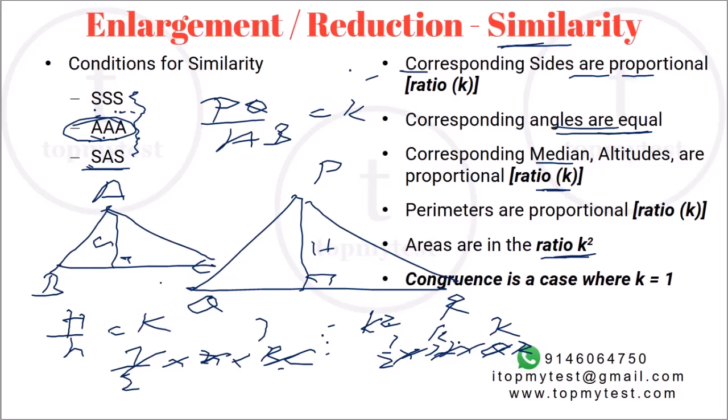What is K? K is the ratio of the corresponding sides. You can also call it the aspect ratio, or the enlargement factor or the reduction factor. If K is greater than 1, then the triangle is blown up. If K is lesser than 1, then the triangle is reduced. So let's go and look at questions which have come up in past CAT and XAT papers, which use the concept of similar triangles and congruent triangles.